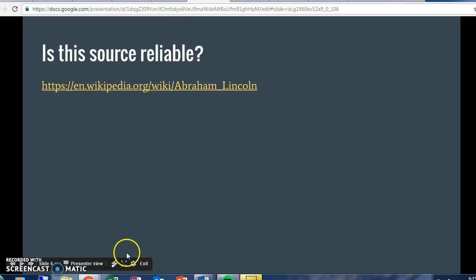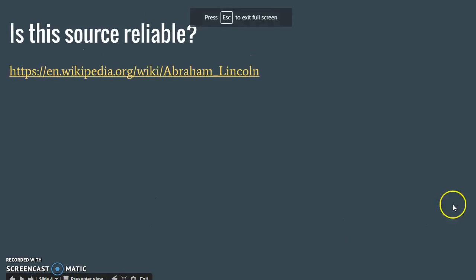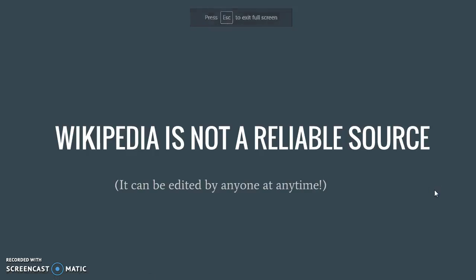One thing that I think is most important you guys should take away from this lesson is this: Wikipedia is not a reliable source. This is because Wikipedia is a public encyclopedia, which means that anybody at any time can just get online and put any information they want on it. It doesn't have to be true. There are people who check for its accuracy, but that doesn't mean that they're always going to be correct either. So I could go on right now and say Abraham Lincoln was 10 feet tall and had purple skin.